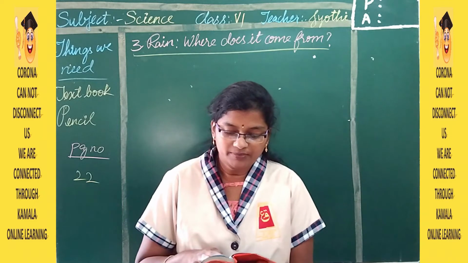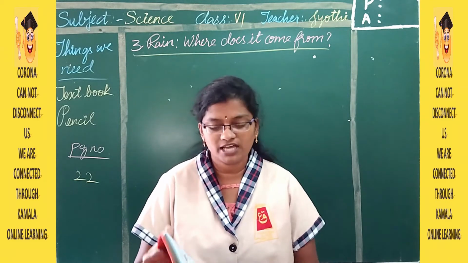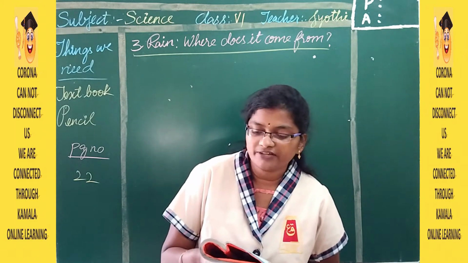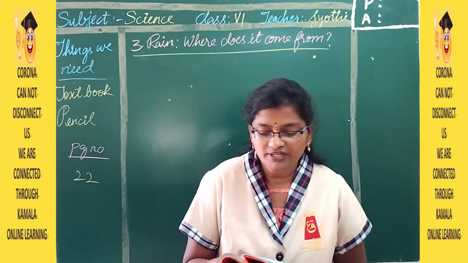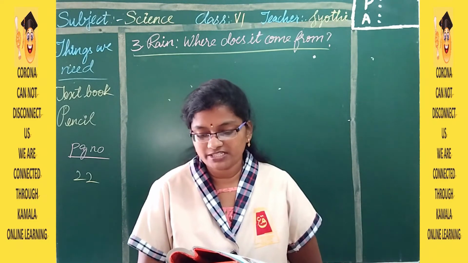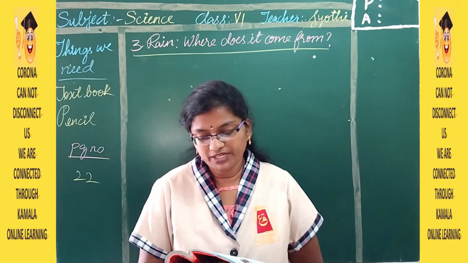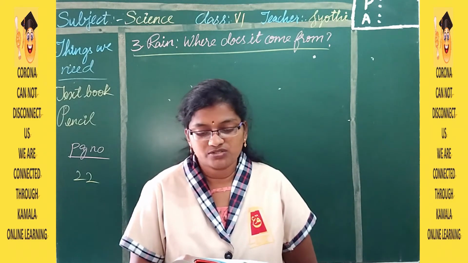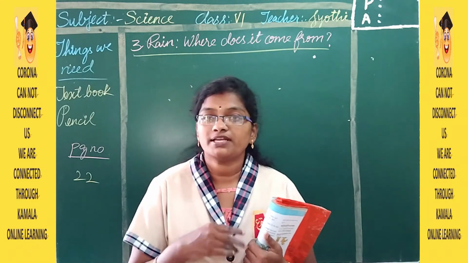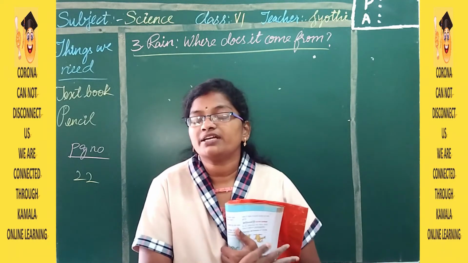So, rain is a common phenomenon, like how we get wind and sunlight. Even rain is a natural thing which happens in our life. We generally get more rains in the rainy season. Our general observation is that if the sky is cloudy, then there is a possibility of rain. But clouds do not lead to rain every time. Sometimes we witness sudden rains. So, how can we predict that it is going to rain?